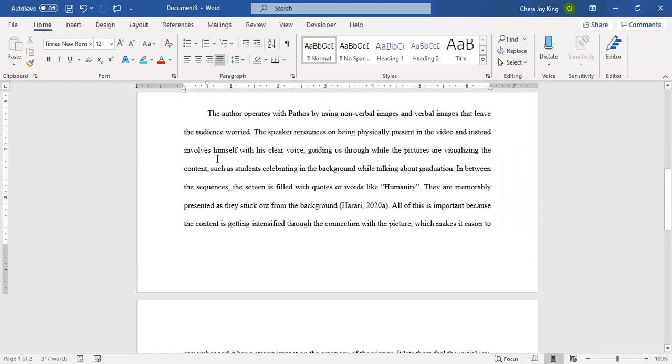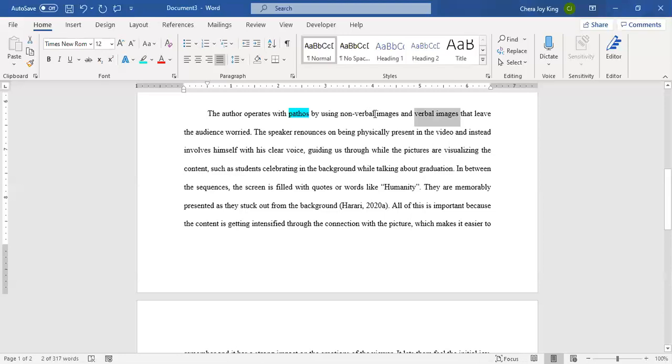This paragraph says, the author operates with pathos by using nonverbal images and verbal images that leave the audience worried. Okay, so one thing is that we have a capitalized word when we don't need a capitalized word. No big deal. I was a little bit concerned about nonverbal images and verbal images because verbal has to do with sound and image has to do with sight. So I think they're talking about text images, not verbal images. Verbal has to do with the sound of your voice. So it cannot be an image if it's verbal.